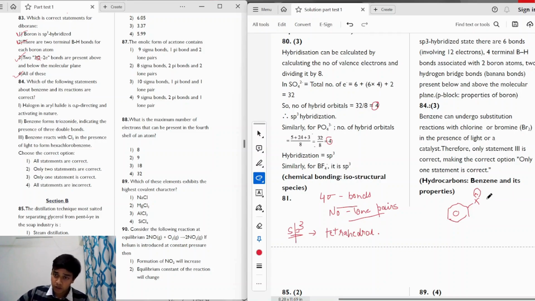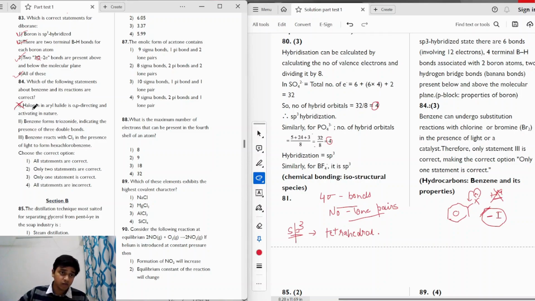But what we have to keep in mind is, while the halogen atom will show a plus M effect, it will also show a minus I effect due to its high electronegativity. So because of this high electronegativity, the minus I effect dominates the plus M effect. So overall, the halogen group is electron withdrawing in nature via an inductive effect. So it deactivates the ring. So statement 1 will be incorrect because the halogen does not activate an aryl halide.